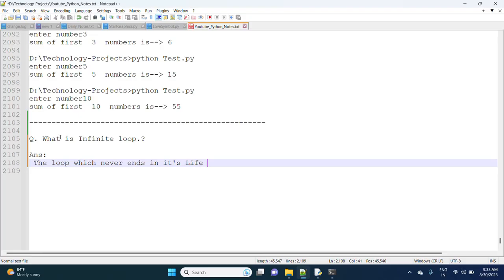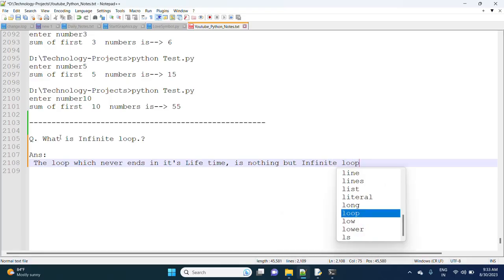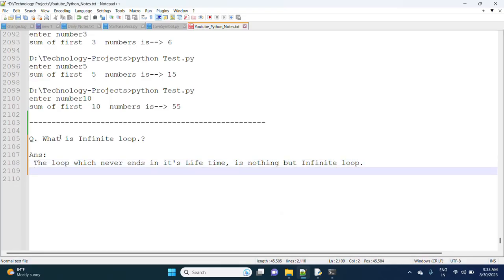The loop which never ends in its lifetime is nothing but an infinite loop.